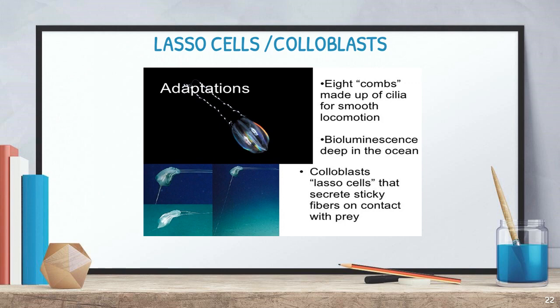The same here, this organism consists of specialized cells called lasso cells, or colloblasts, and these are useful for gathering food. For example, colloblasts or lasso cells secrete a sticky substance on contact with the prey. So with the sticky substance, it can capture the prey, right? Okay.